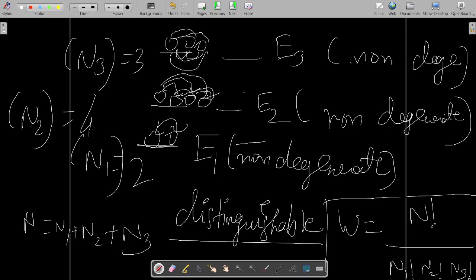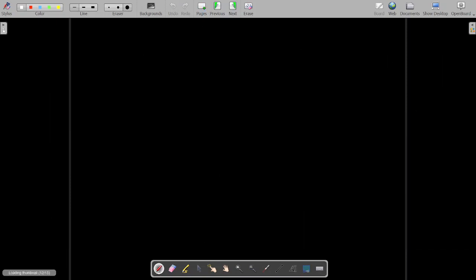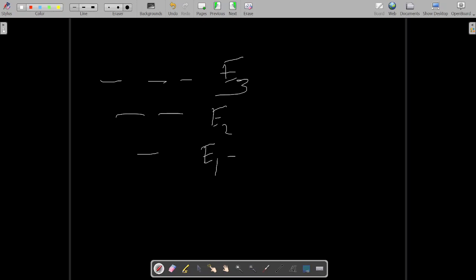But if they are degenerate, suppose there are two containers at the same energy level. What does degeneracy mean? Suppose there are three containers at the energy level E3, two containers at the energy level E2, and only one container at the energy level E1. Then E1 will be non-degenerate, E2 will be twofold degenerate, and E3 will be threefold degenerate. And suppose the E4 energy level has two containers, so it will be twofold degenerate.